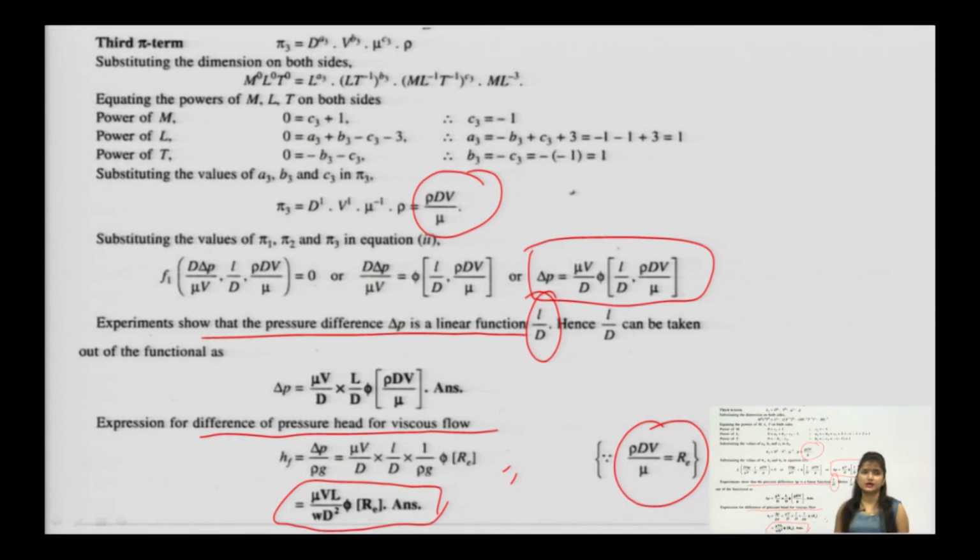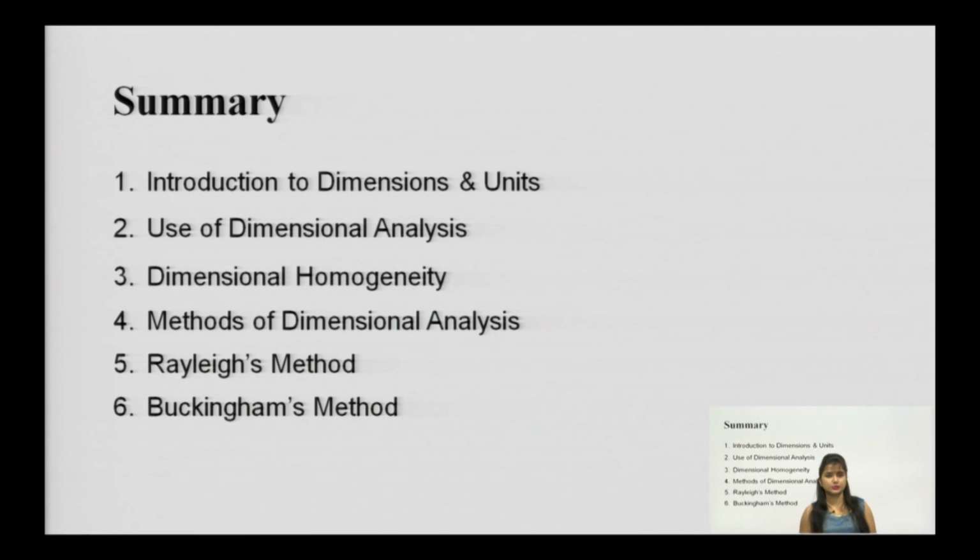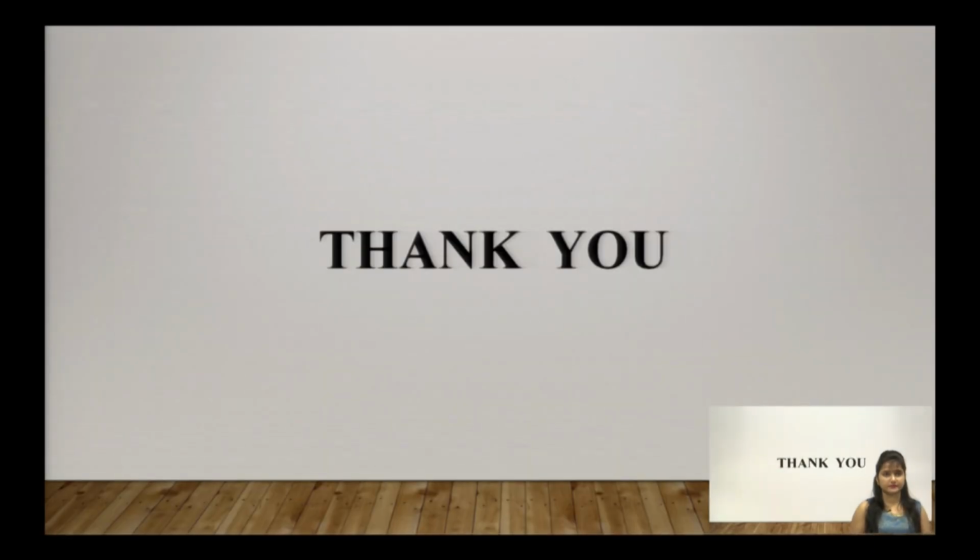This is how you can do dimensional analysis. As a summary of this series, you have studied the introduction to dimensions and units, then the use of dimensional analysis, then dimensional homogeneity, meaning dimensional equations should be homogeneous, and the methods of dimensional analysis, that are Rayleigh's method and the Buckingham pi theorem. That is all about dimensional analysis. Thank you.